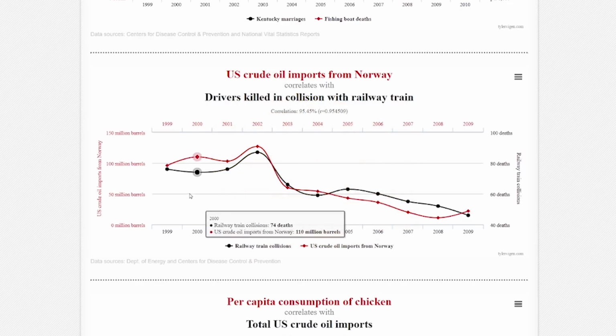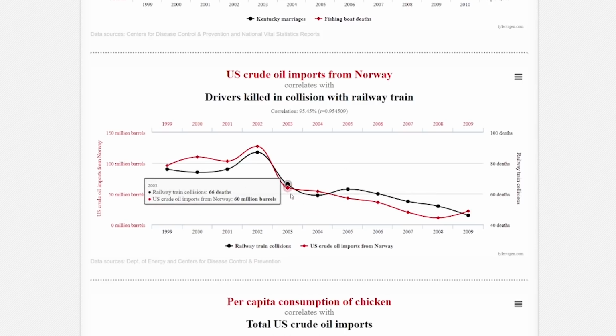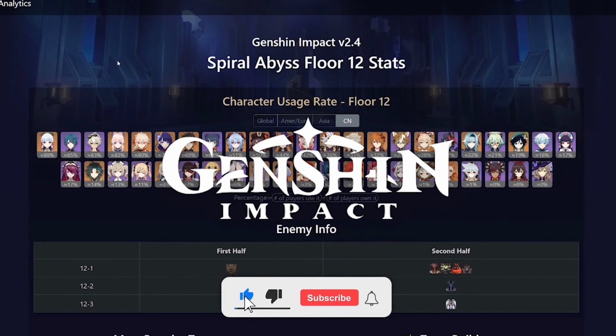So you can't say that oil import is the cause of drivers being killed in collisions with railway trains, even though they have a tight correlation. This is the classic case of correlation does not equal causation. They have good correlation, but just because they have correlation, it doesn't mean that one is caused by the other. And sure, it is a lot different in Genshin Impact than the example I just showed.